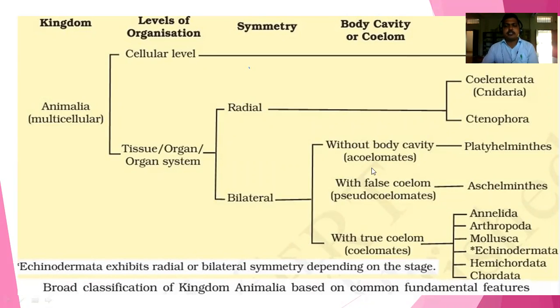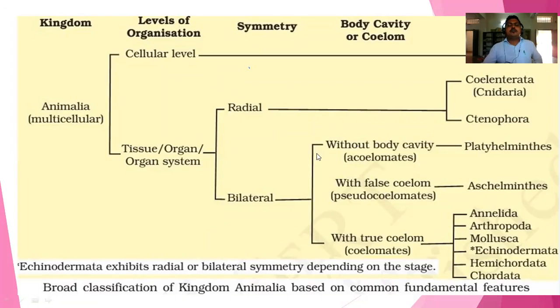Without body cavity, that is called acoelomates. False body cavity, that is called pseudocoelomates. And true body cavity, that is called eucoelomates. So in the cellular level, we already discussed Poriferans are there. In the radial level, Coelenterata and Ctenophora, these two are present.